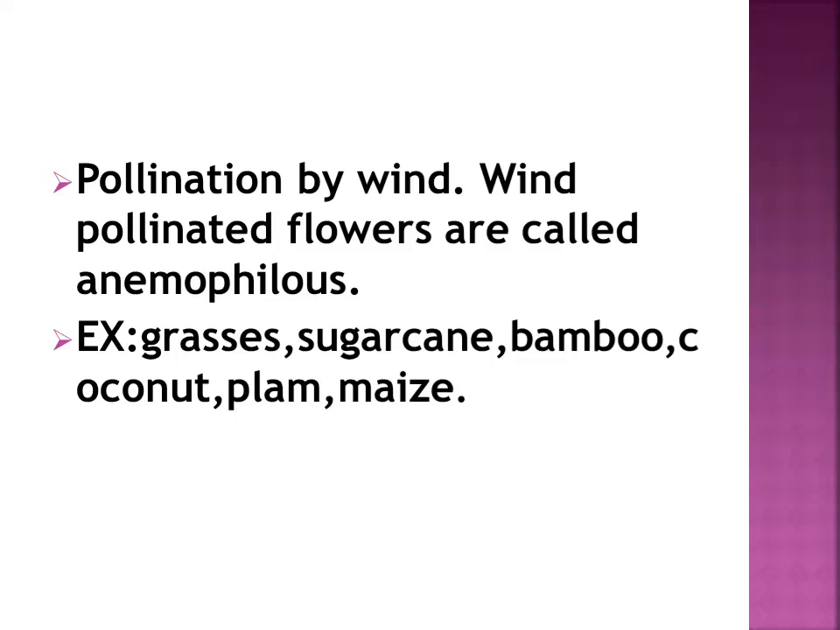First, pollination by wind. The wind pollinated flowers are called anemophilous. Some examples of pollination by wind are grass, sugarcane, bamboo, coconut, palm, maize, etc.